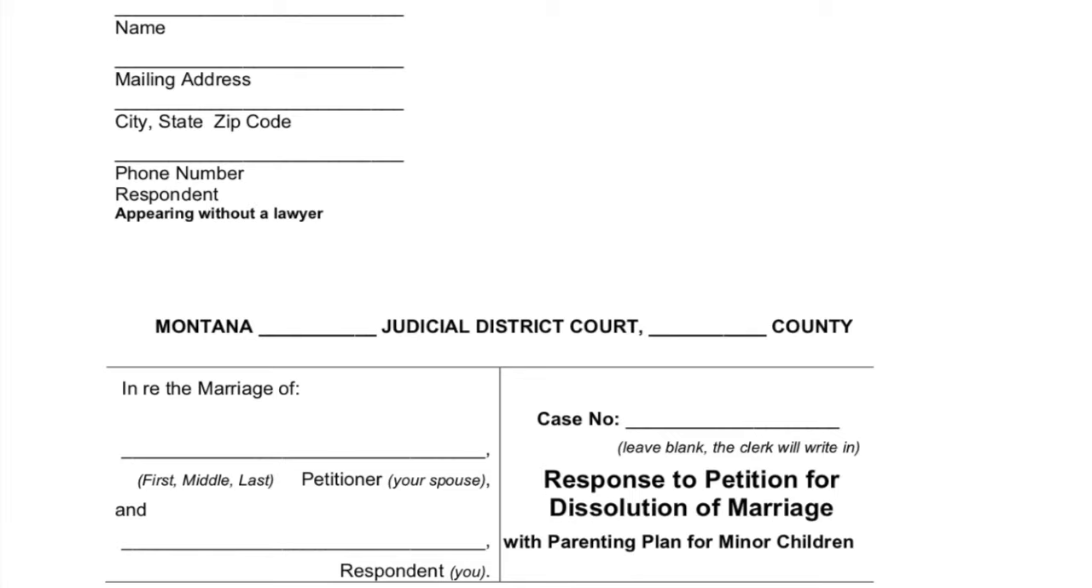Below the court information, write in the names of the petitioner and the respondent. The other party is the petitioner. Because you are responding to the court case, write your name in the respondent line. Next, fill in the case number that is written on the other party's petition.